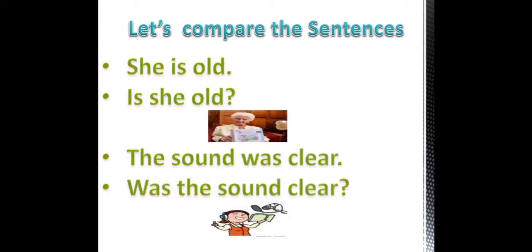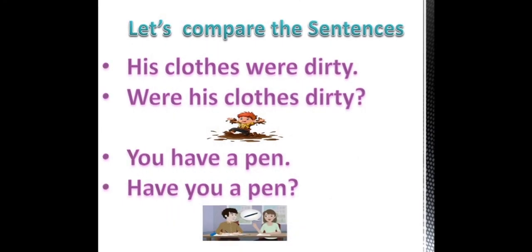Let's look at some more sentences. She is old. The interrogative sentence is, is she old? The sound was clear. Was the sound clear? His clothes were dirty. Were his clothes dirty? You have a pen.